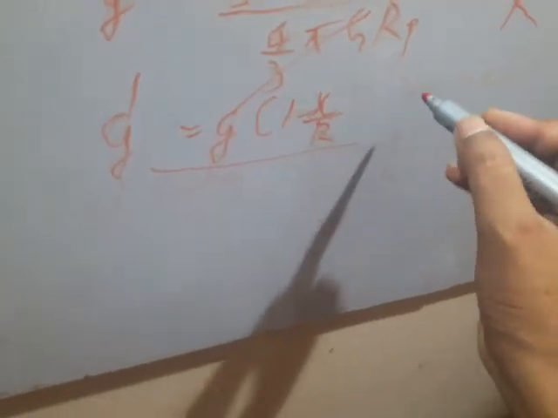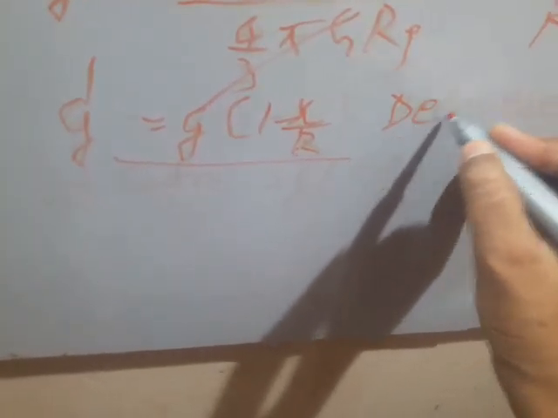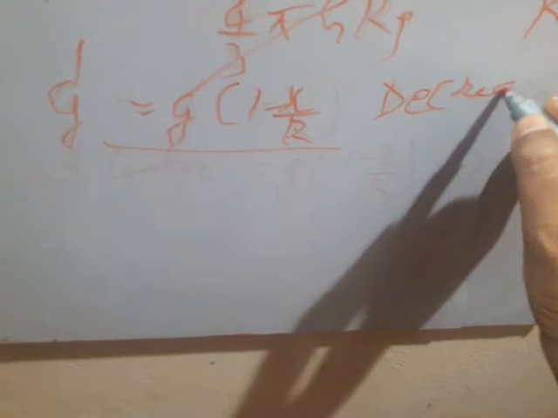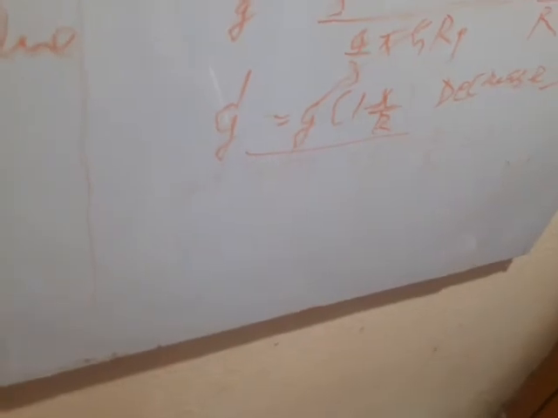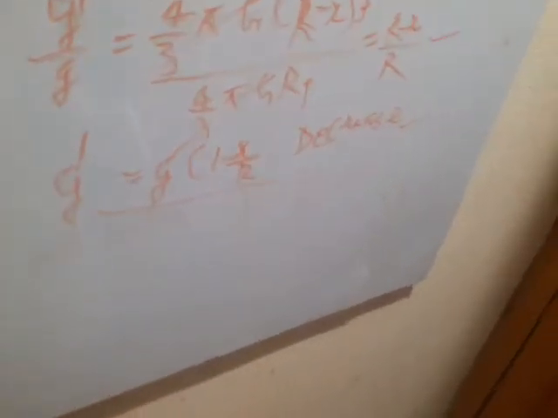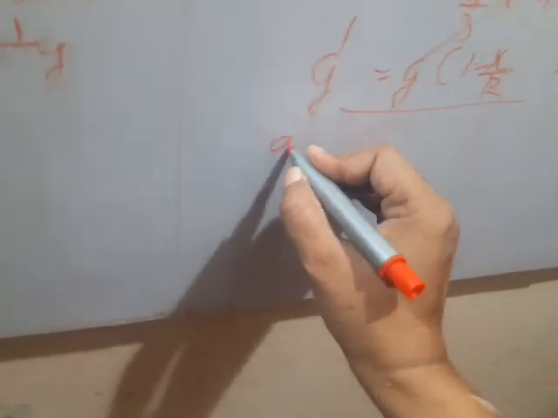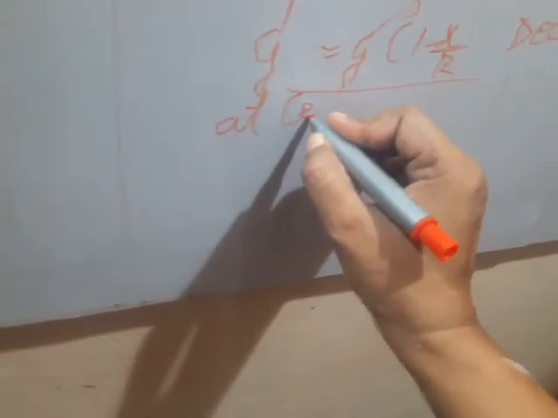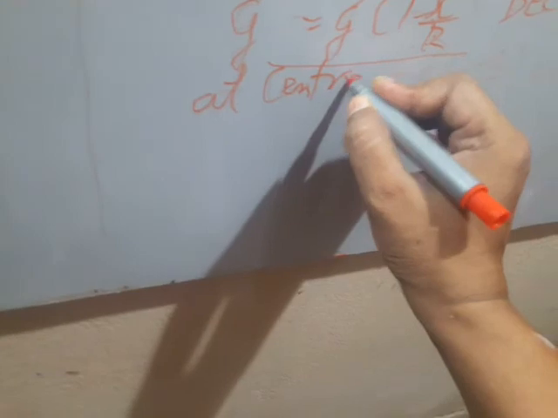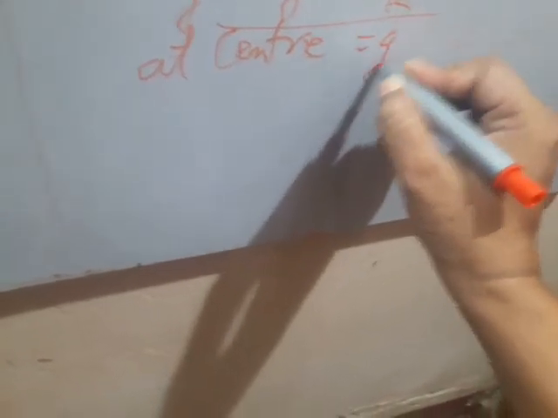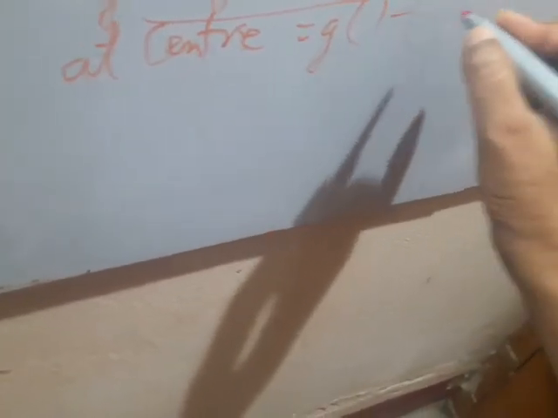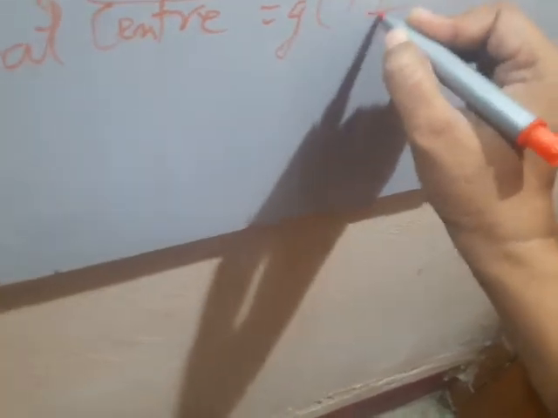So here also there is a decrease, below the surface of the earth, just as above the surface of the earth. In both cases acceleration due to gravity will decrease. At the center, g dash is equal to g(1 minus r by r).